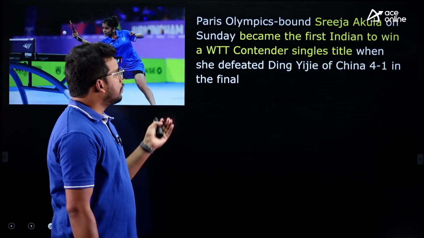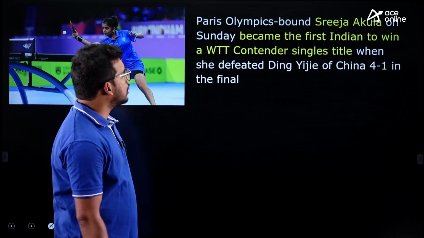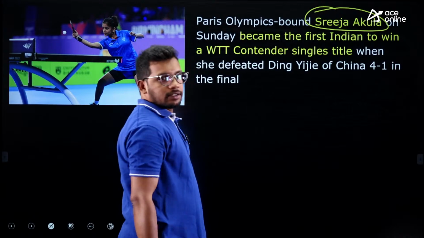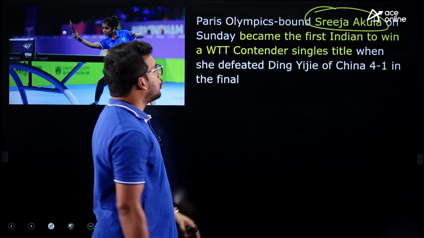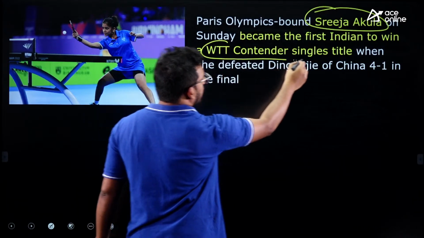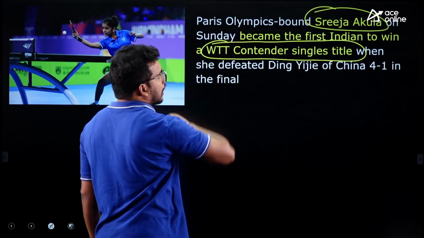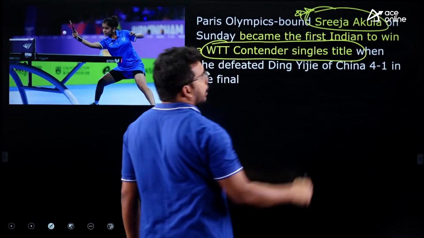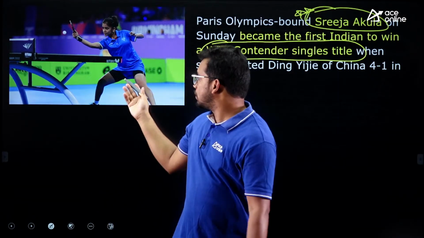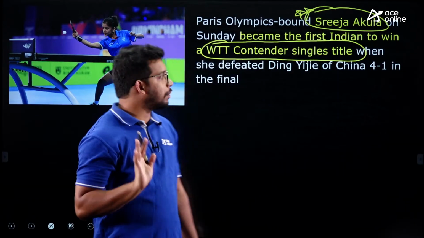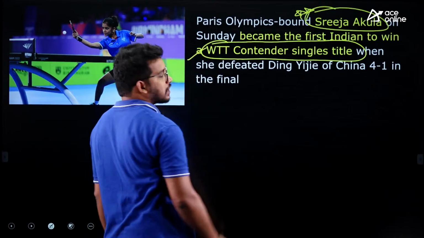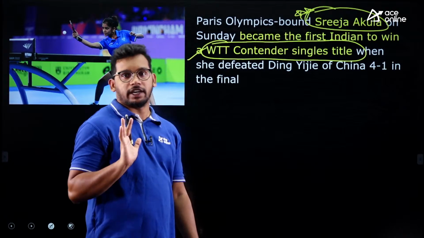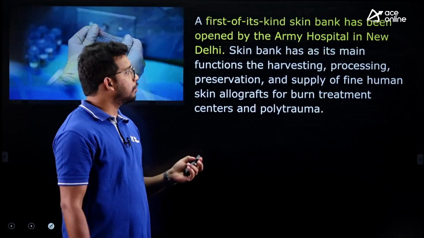Factual pointers, we have 3-4 factual pointers. Srija Akula has become the first Indian to win the World Table Tennis Contender Singles title. So you just need to remember the name, Srija Akula. She is associated with table tennis, that you need to remember. And she became the first Indian to win the World Table Tennis Contender Singles title. So this fact you need to remember.